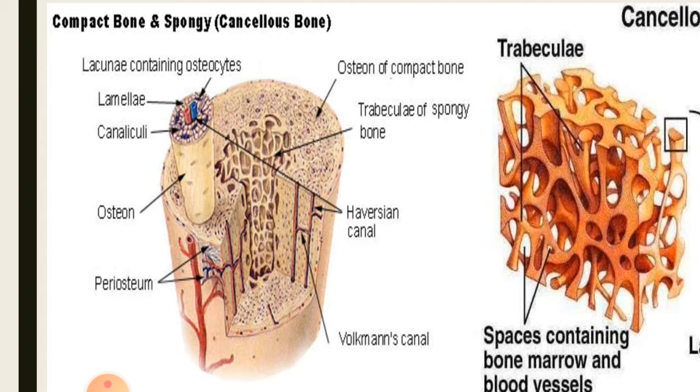Another point to be remembered is that the compact bone has a very well developed Haversian system. So the osteon consists of the central canal called the osteonic or Haversian canal. You can see the Haversian canal in it, which is highlighted with blue color, and it is surrounded by the lamella, and you can see the lamella as well. Between the rings, the bone cells, which are the osteocytes, are located in the spaces which are called lacunae, and you can see the lacunae as well.